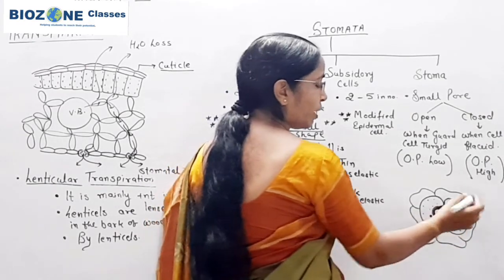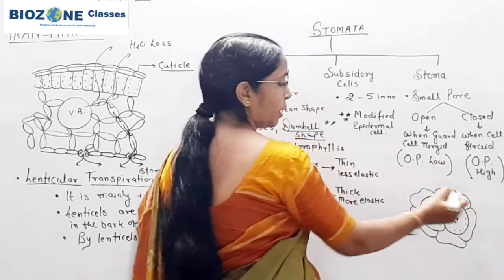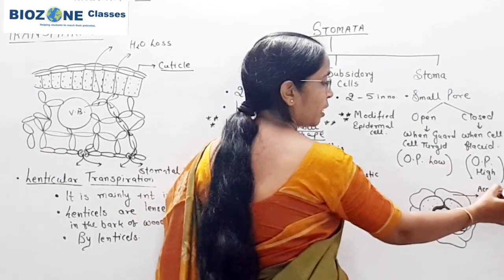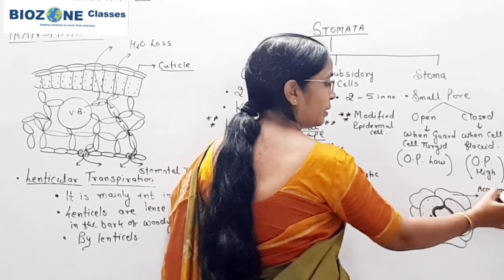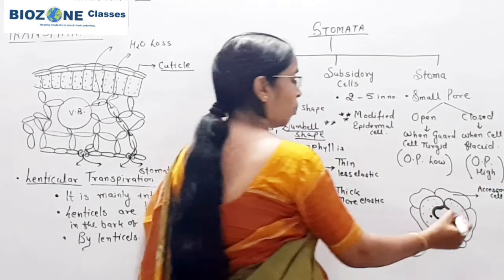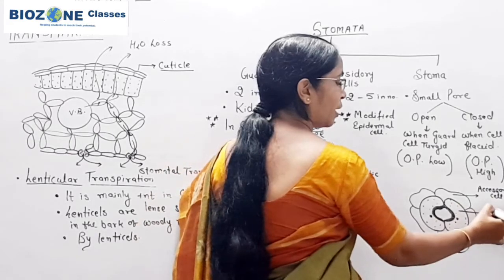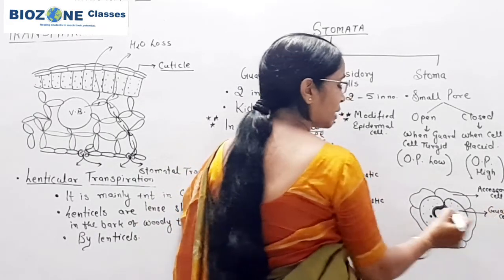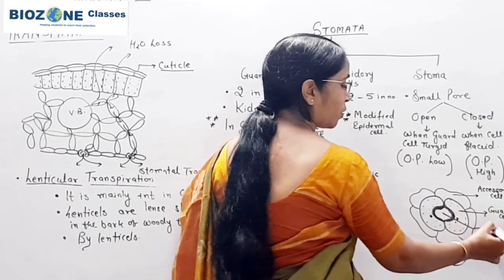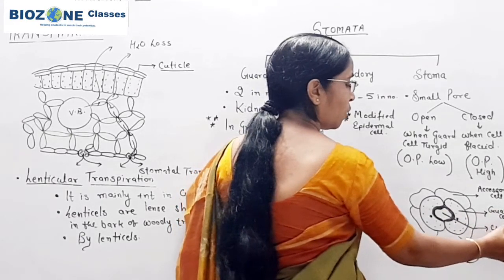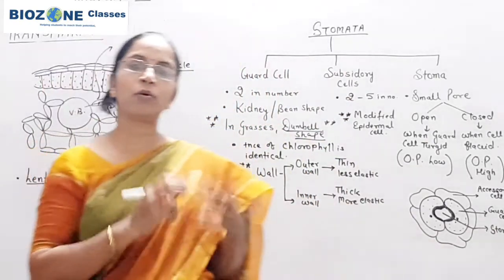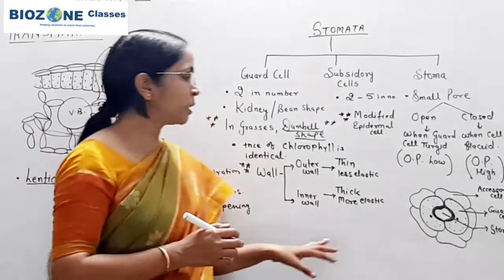Now you remember, these are the accessory cells or subsidiary cells. Accessory cells provide water as well as potassium ions to the guard cells, and the guard cells maintain the opening and closing of the stoma or stomata. The diagram we drew is for the open stomata. So remember this much.